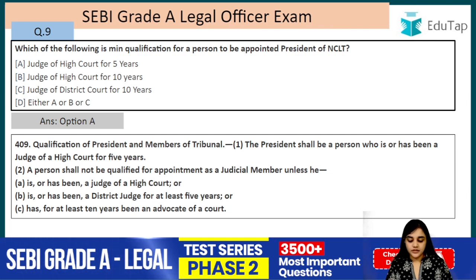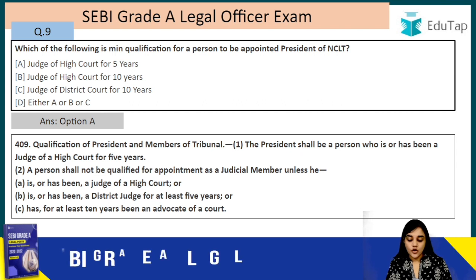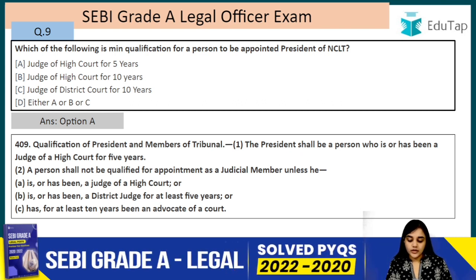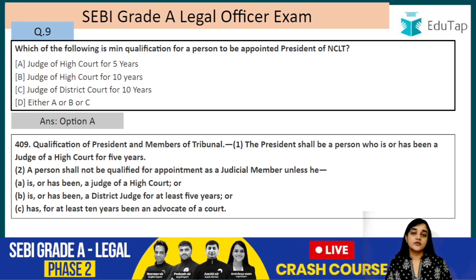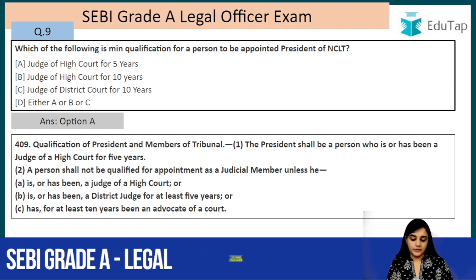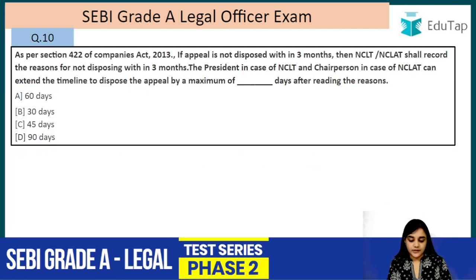So the president shall be a person who is or has been a judge of a High Court for 5 years. A person shall not be qualified for appointment as a judicial member unless he is or has been a judge of the High Court, is or has been a district judge for at least 5 years, or has for at least 10 years been an advocate of a court. So these are the qualifications of a judicial member. In NCLT there are judicial and technical members apart from the president. So in NCLT there is a president and other judicial and technical members as the number may be prescribed, right? So these are the qualifications of the president and the judicial members. Alright, moving on, question number 10.